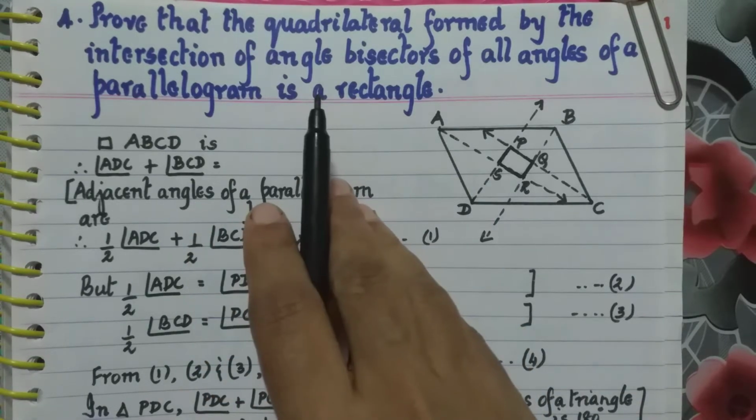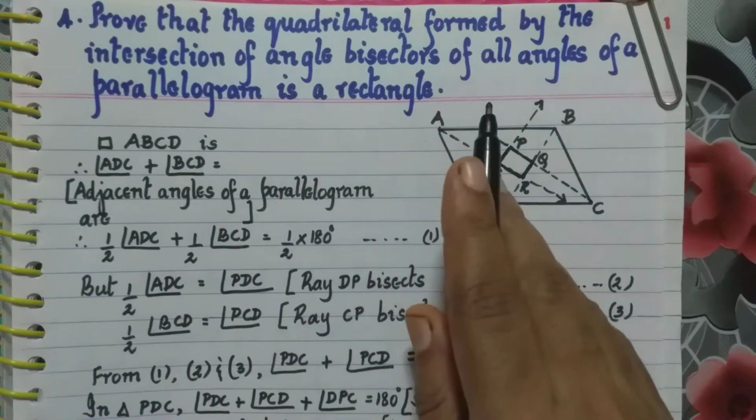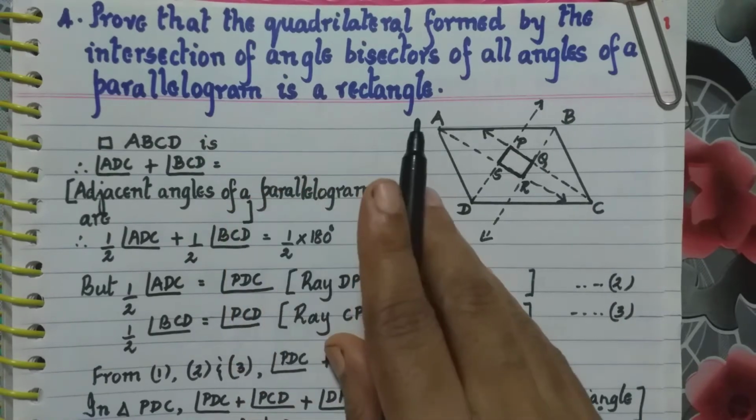Go to the fourth question. Prove that the quadrilateral formed by the intersection of angle bisectors of all angles of a parallelogram is a rectangle.